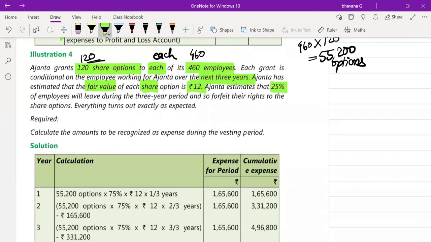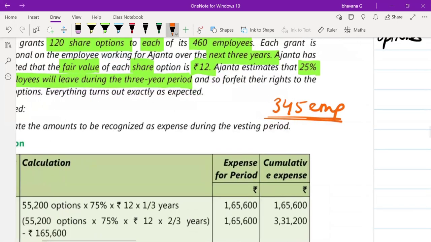Ajanta estimates that 25% of its employees will leave during this 3-year period and so forfeit their rights to share options. Everything turns out as expected. So whatever Ajanta Limited has estimated, according to that only you have to do. If they have estimated that out of 460 employees, 25% will go, then they will be left with 345 employees, correct?